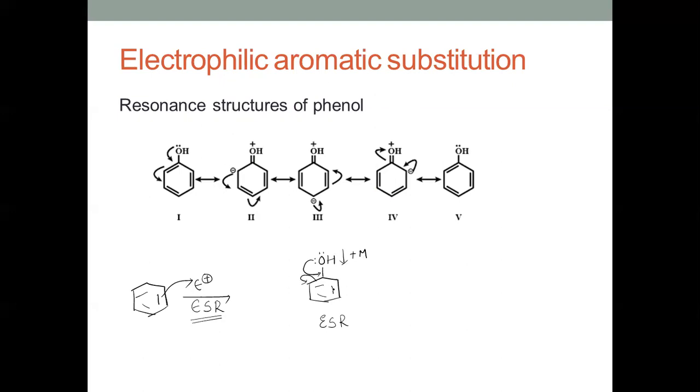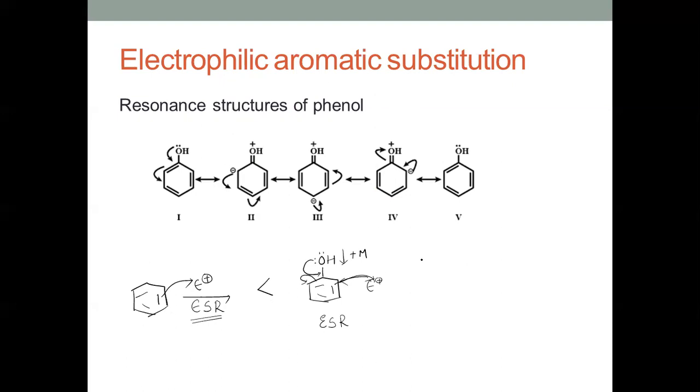As a result, the electron cloud on the benzene ring will increase, so it's very easy for the electrophile to attack. It has become electron rich compared to benzene, so it is easy for phenol to undergo electrophilic substitution reactions compared to benzene.